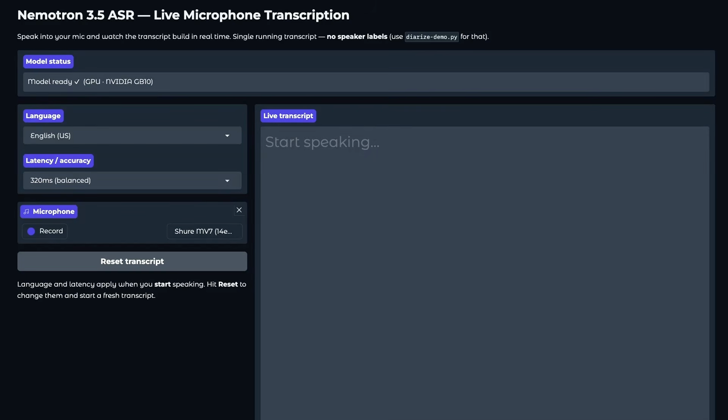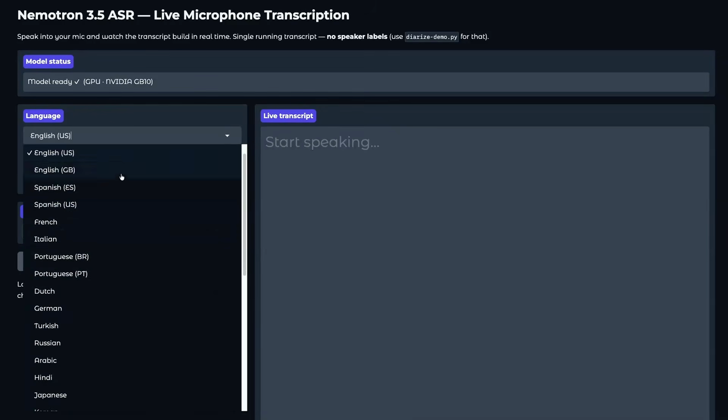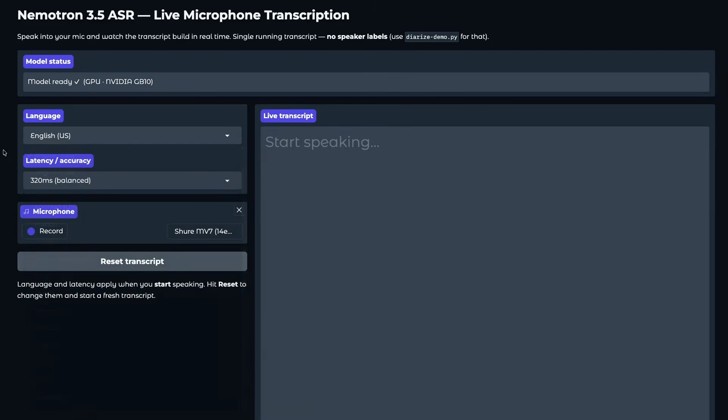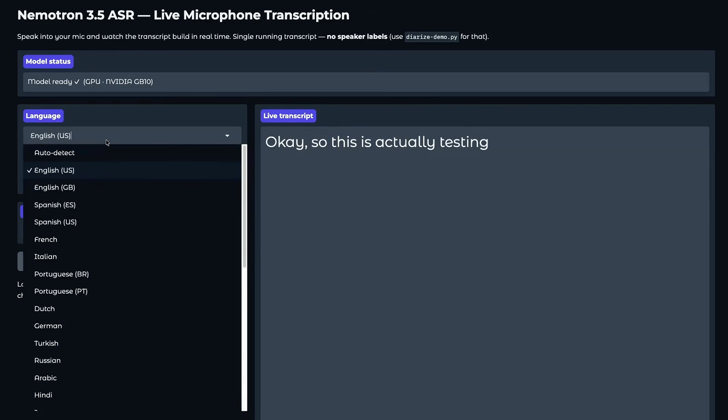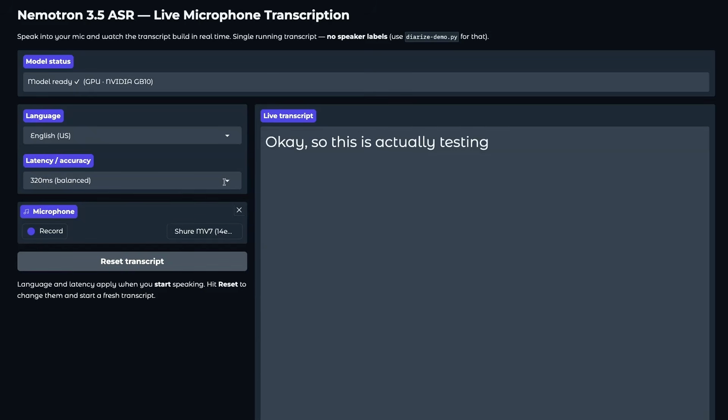Okay, so this is actually testing the model running locally. So what I've got is the model running on an NVIDIA machine. I'm streaming that through the local network to my Mac where I'm actually recording this. So let's see how it goes. So you'll see that I've got a few different things in here. You can select the language that is going to be the right language for this. It could also be set to auto detect, although I find that auto detect is a bit hit and miss in here. You can then set the latency. So we'll do some experiments with latency, and I'm just using the normal microphone that I would use.